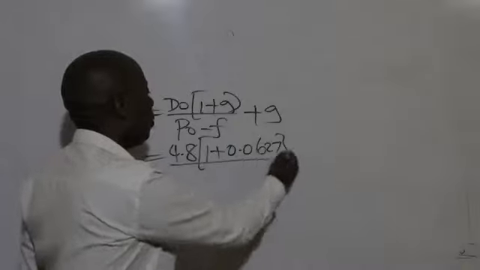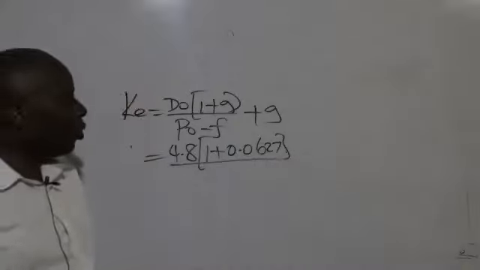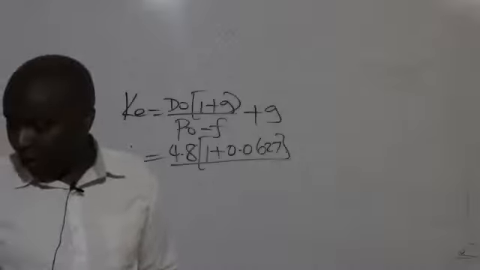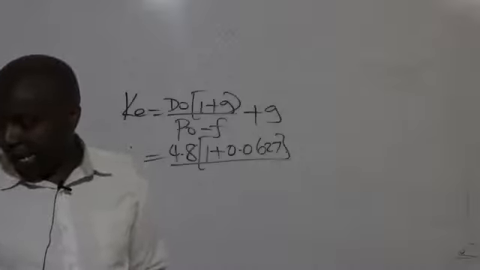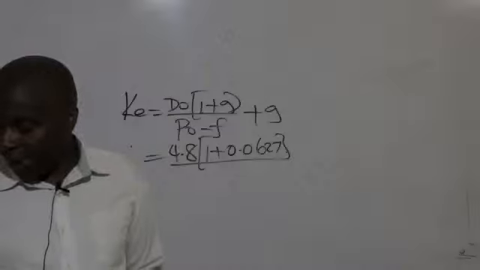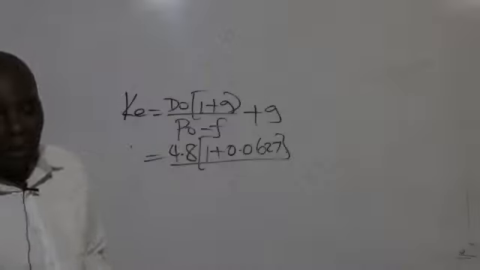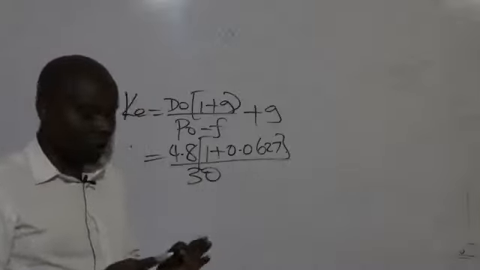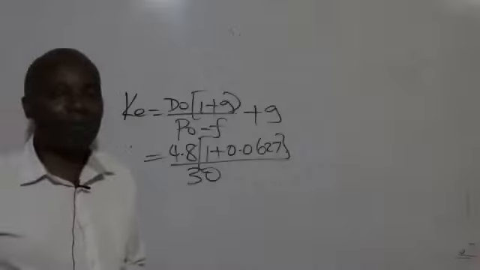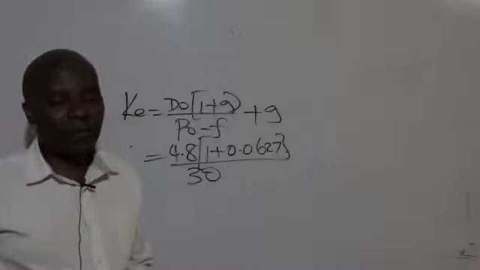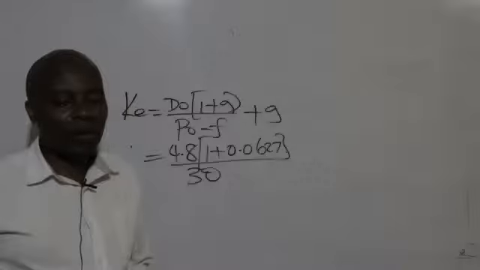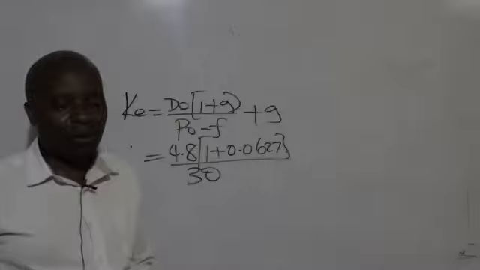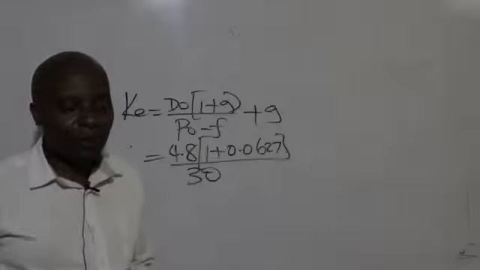0.0627 all over P0. P0, ladies and gentlemen, is the current market price per share. The current market price per share is 30. There's no flotation cost. Is there somebody who's able to see 30? Check there.